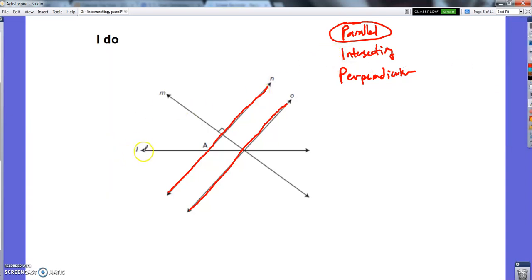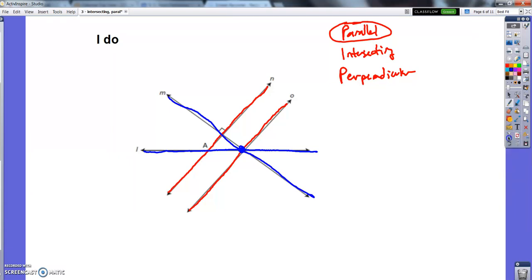How about this one, line L, and this one I haven't used yet, line M. Those intersect right here, and they are intersecting. They have an intersection. I'm going to erase for perpendicular.